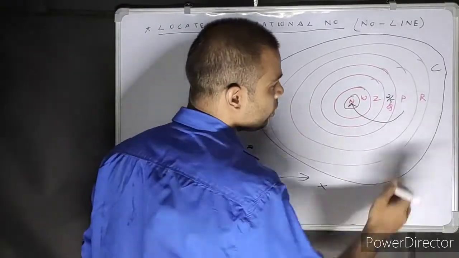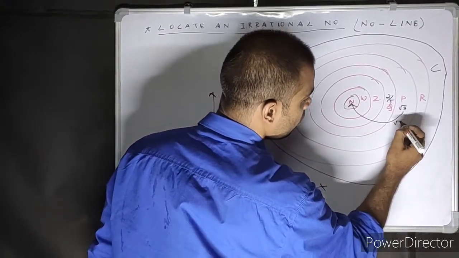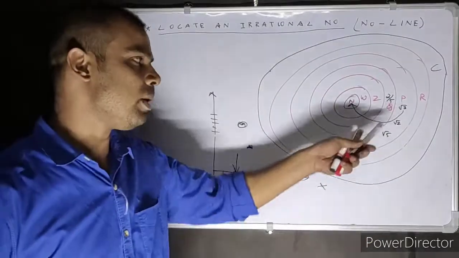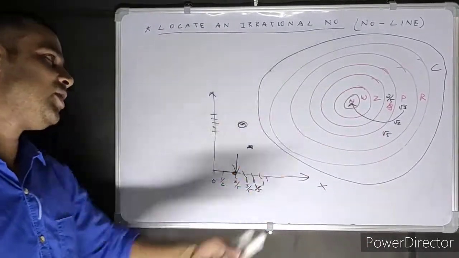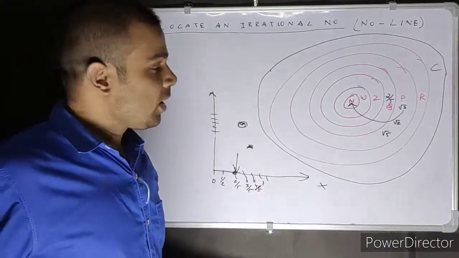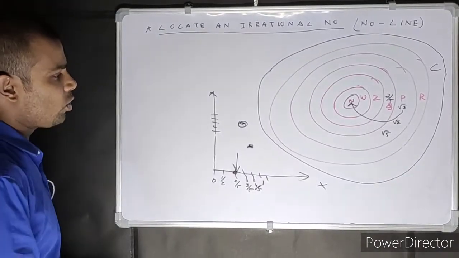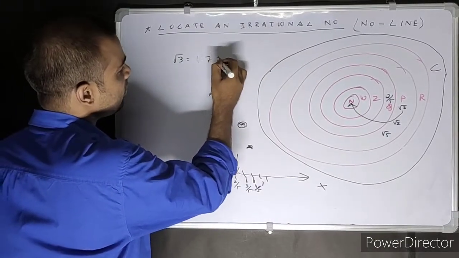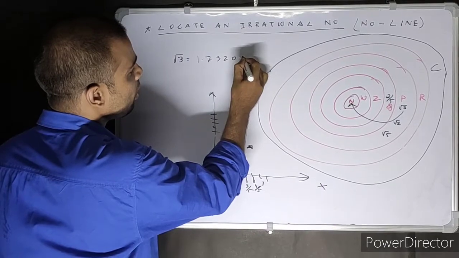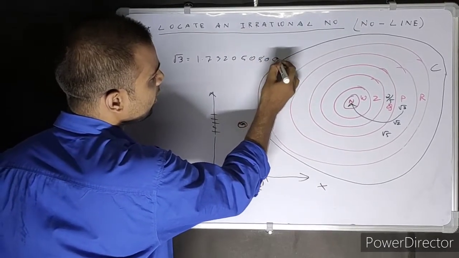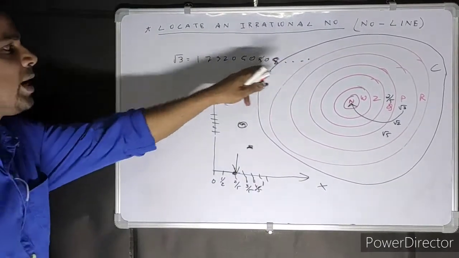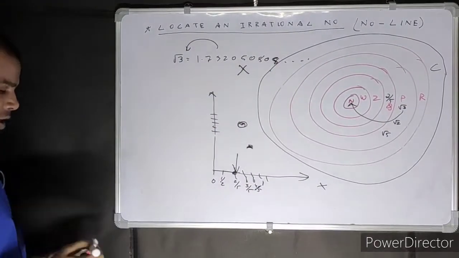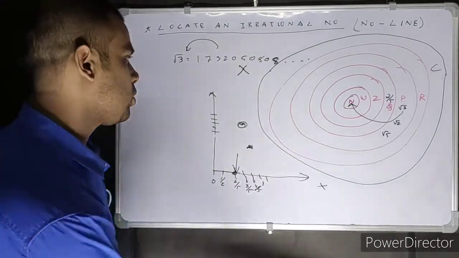Now we learn how to locate numbers like root 3, root 2, root 5 and all that. We might not learn all of them because most of them are very easy to locate. Now you must be wondering, sir, how can I locate root 3, that you just showed me as 1.7320 something and then continues? How am I going to locate this on a number line? I'm going to locate root 3 on a number line. So let us start.